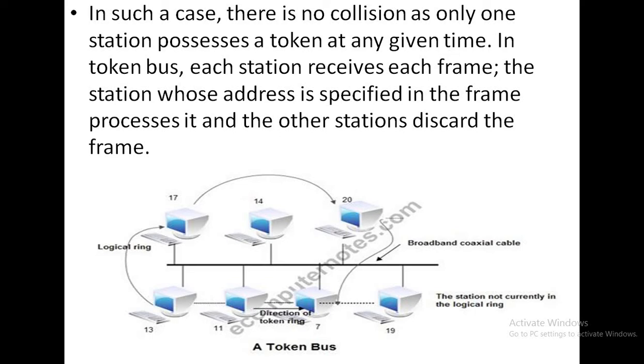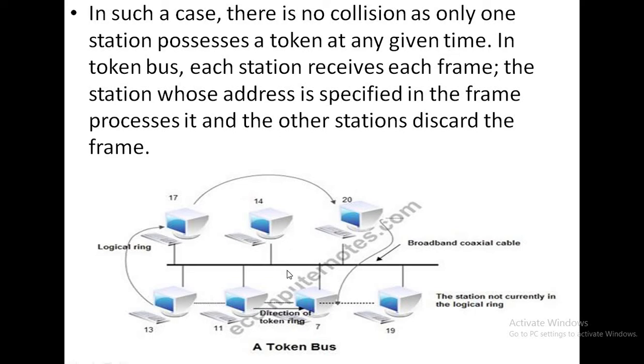Since only one station at a time can hold the token, the collision possibility is very less. So this is the main working structure of token bus.